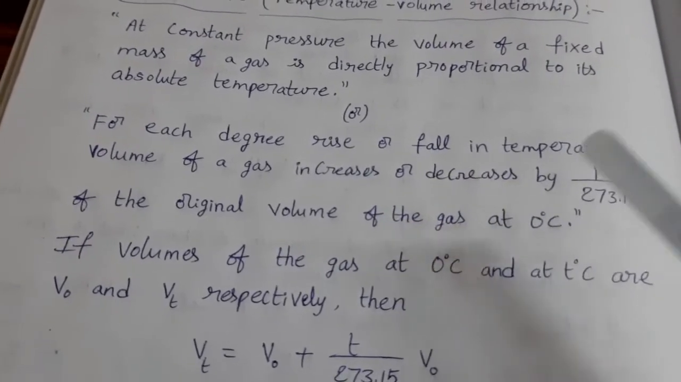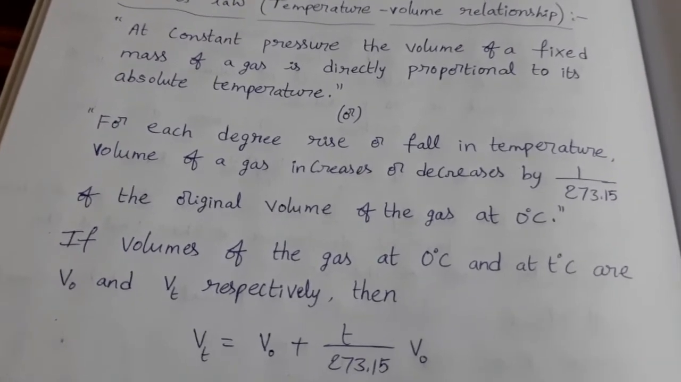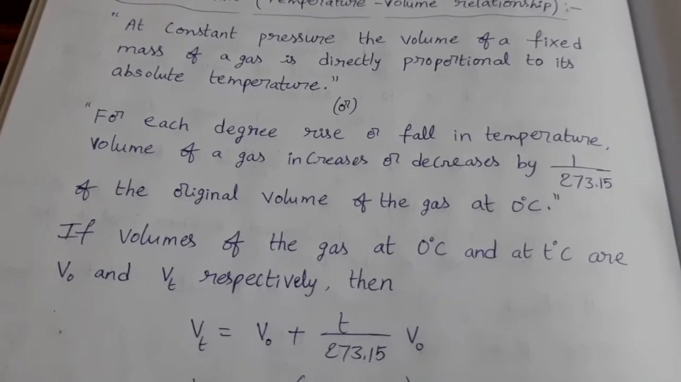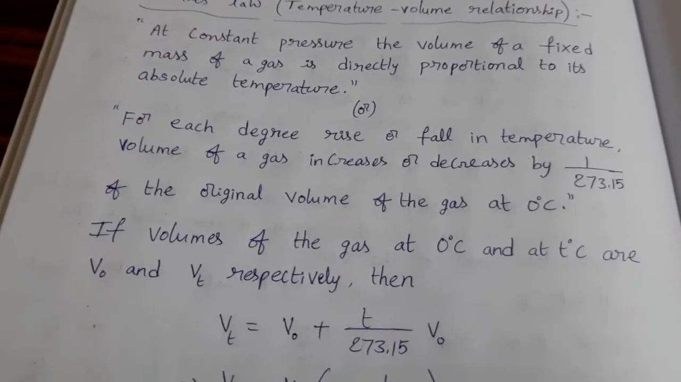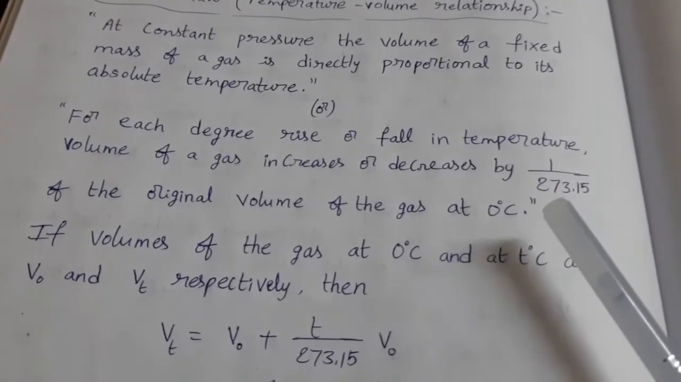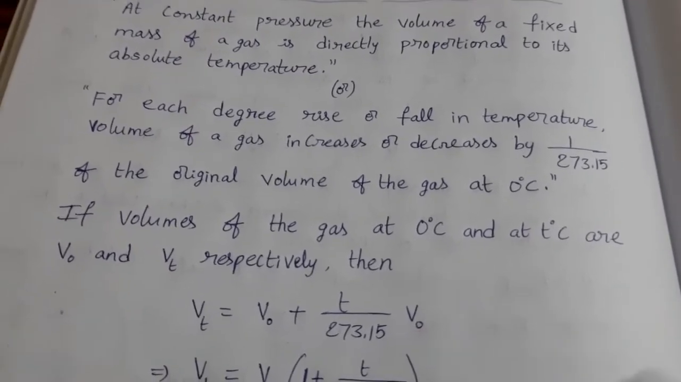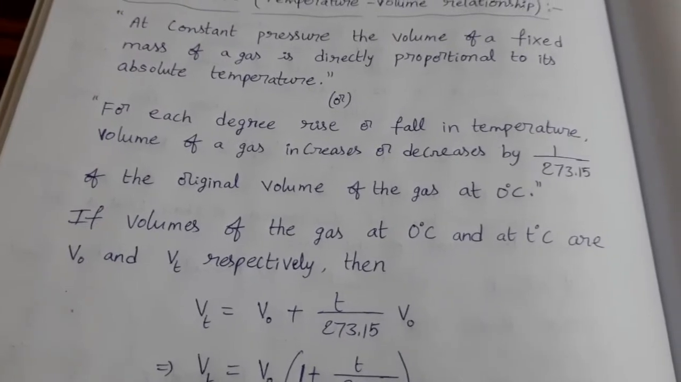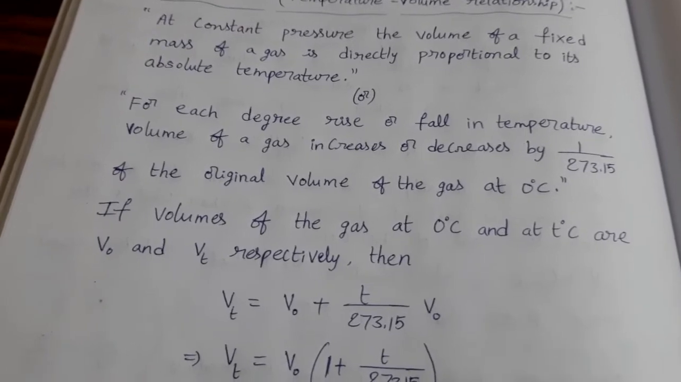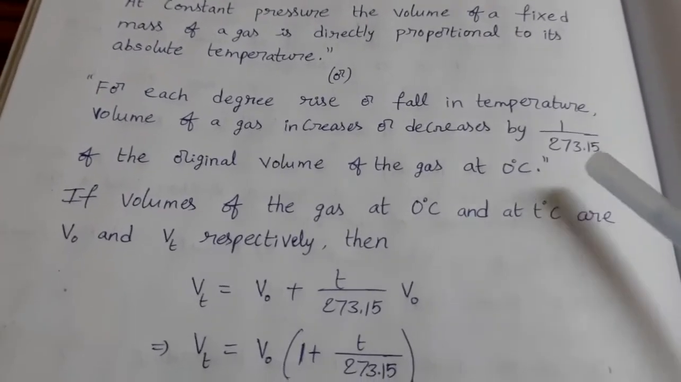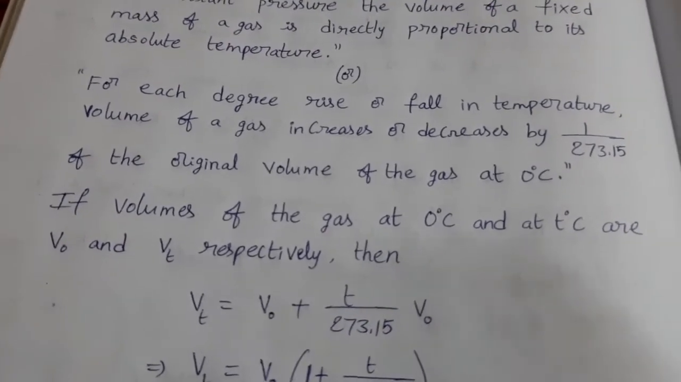For every 1 degree rise of temperature, volume also increases. How much amount increases? At 0 degree Celsius, a gas has a particular volume, and compared to that volume, 1 by 273.15 of volume increases for rise in temperature. In case temperature is decreased by 1 degree Celsius, the same amount of volume is decreased compared to volume at 0 degree Celsius. Understand carefully.